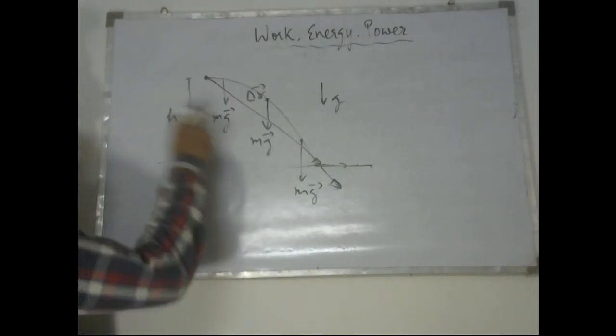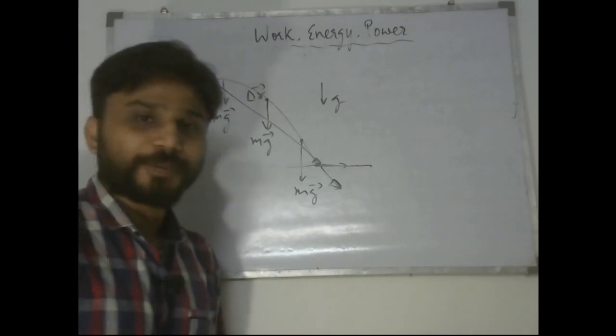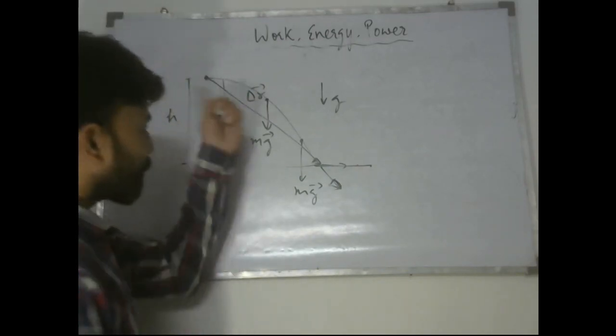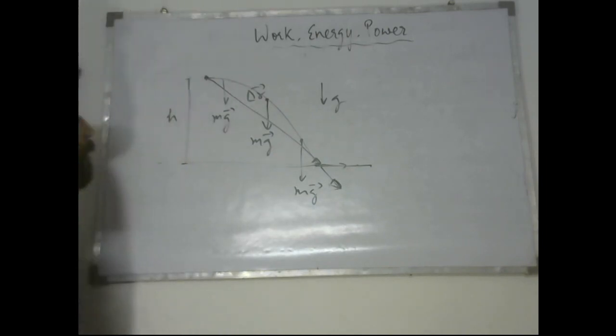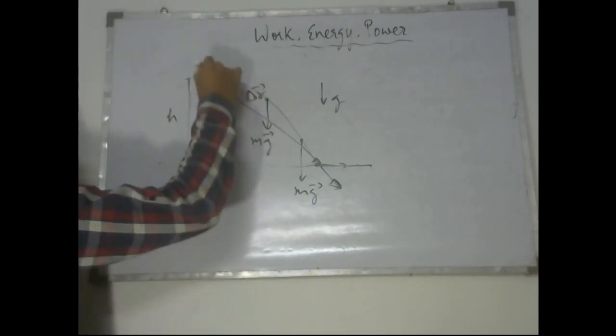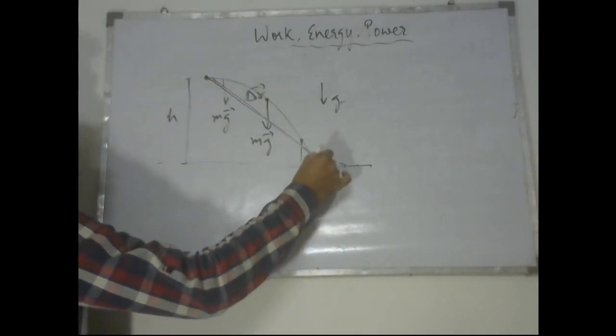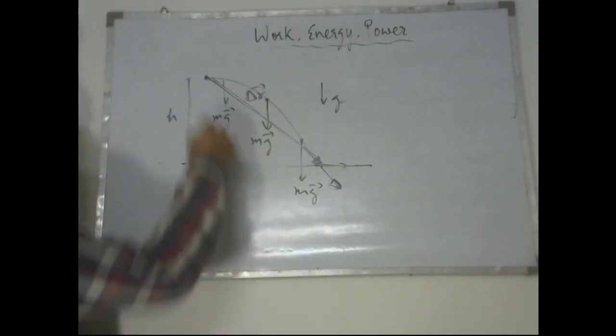It's not necessary that the delta r vector is parallel to the velocity vector, it's just like this. So this is the displacement vector. I hope this is clear, that the displacement vector is something like this. Why have I drawn the displacement vector like this?